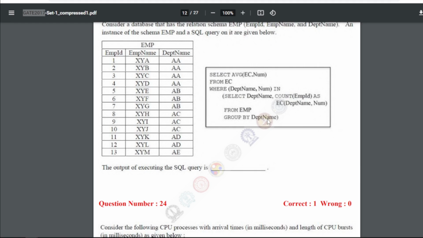So we will get the answer for 23 as 2.6, right, because it is getting the average.